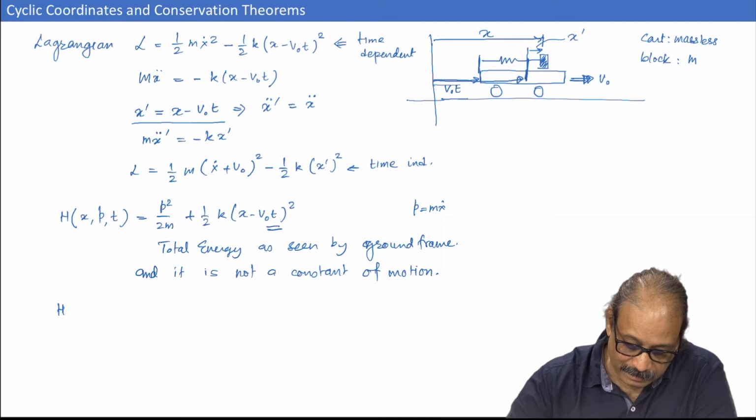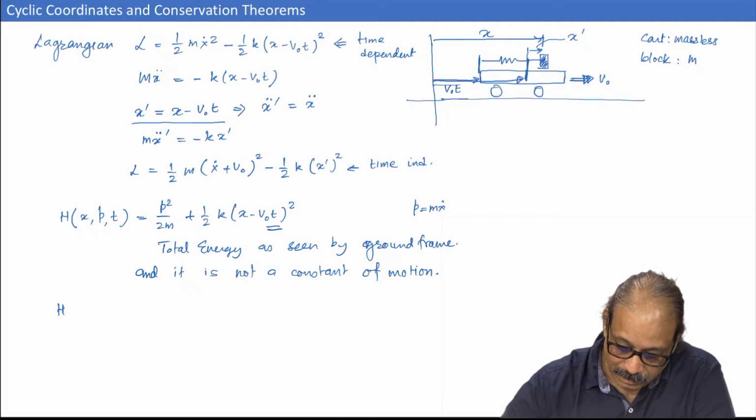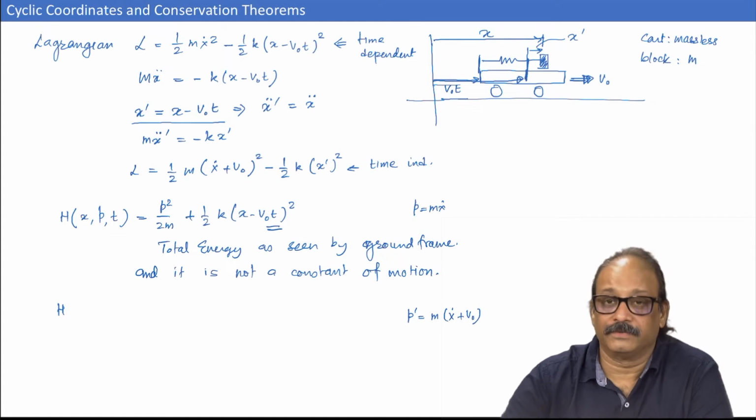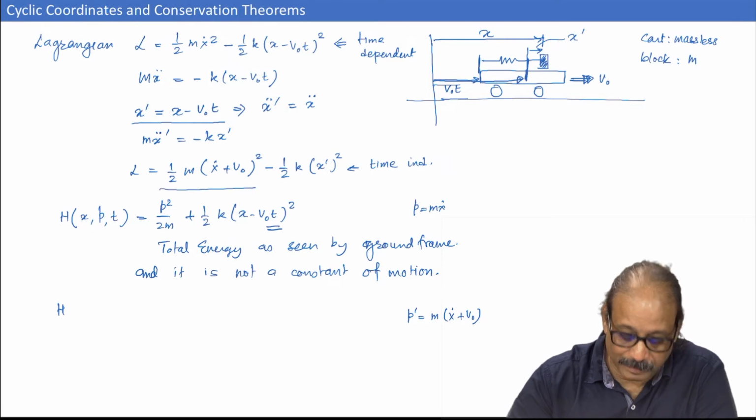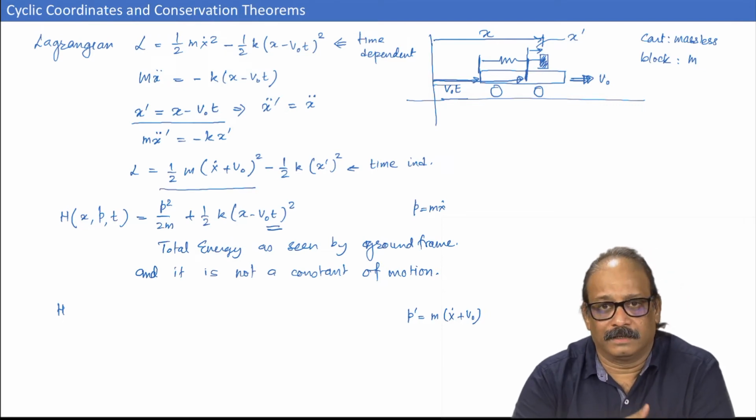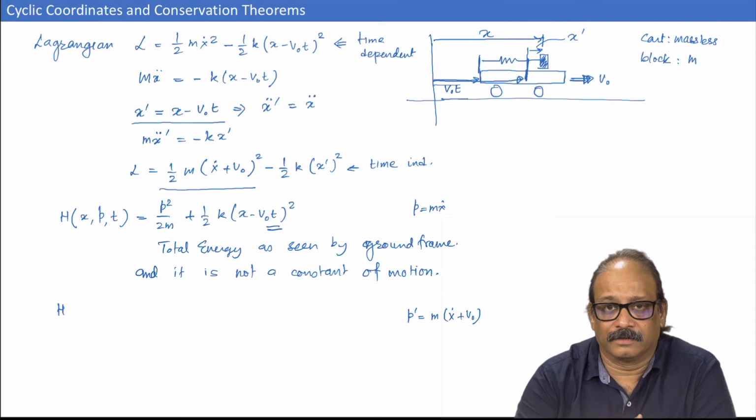Now, for the second case, what would be your P prime? P prime will be m times x dot plus V naught. Okay. Just take a derivative of this with respect to x dot, and again it is a quadratic function.